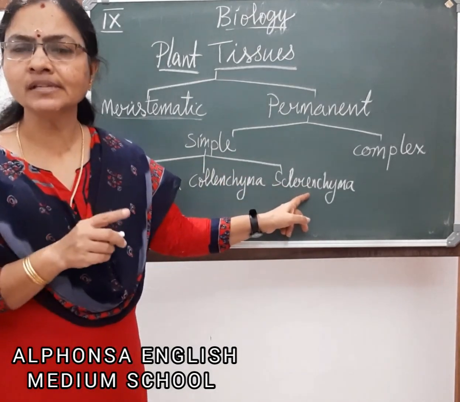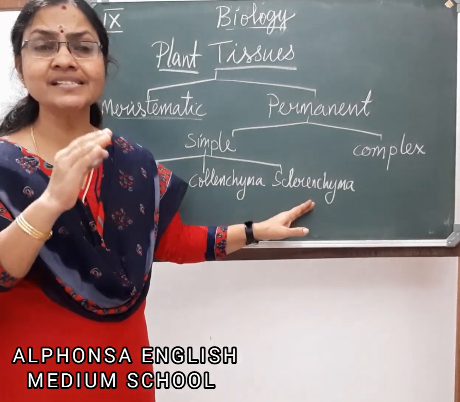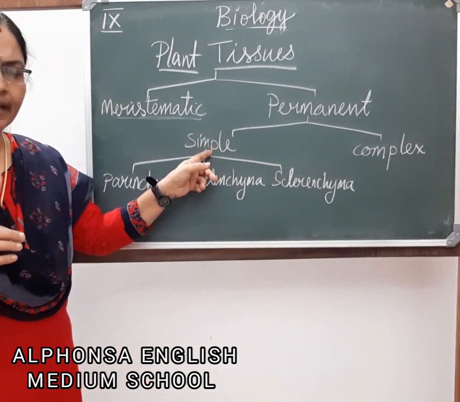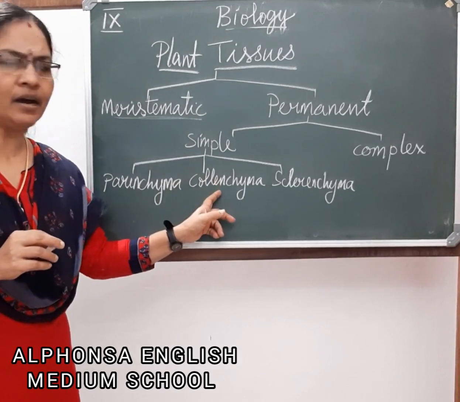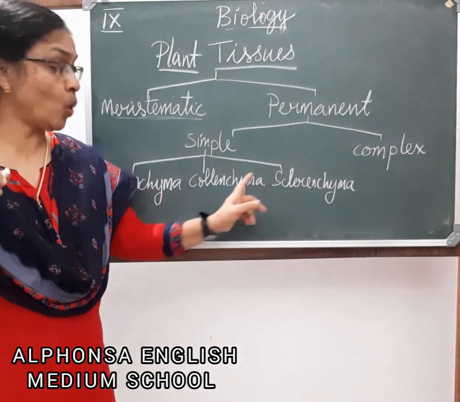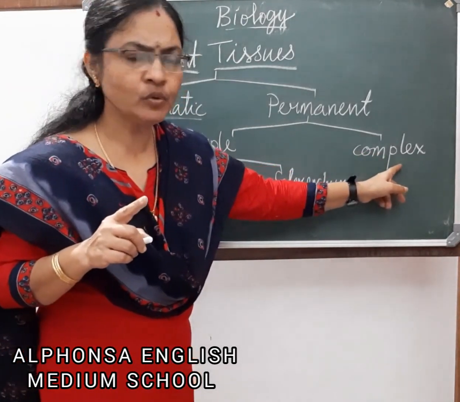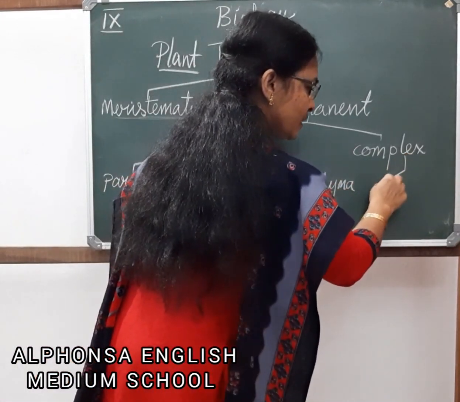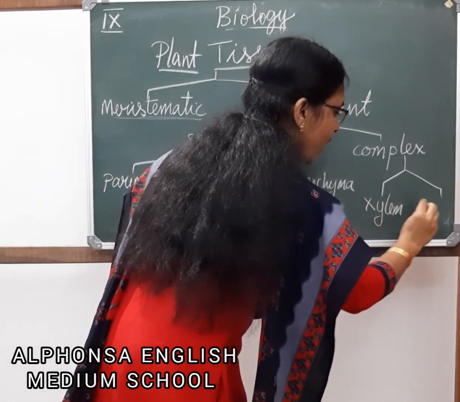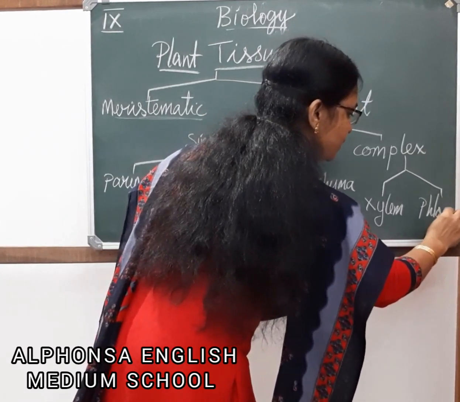All this I will show you in the slide. So even if the board is not clear, you may look into the slide and write all the things clearly into your notebook. Okay? So simple permanent tissue is of three types: parenchyma, collenchyma and sclerenchyma. Complex permanent tissue is of two types. They are xylem and phloem. These terms are familiar to you.